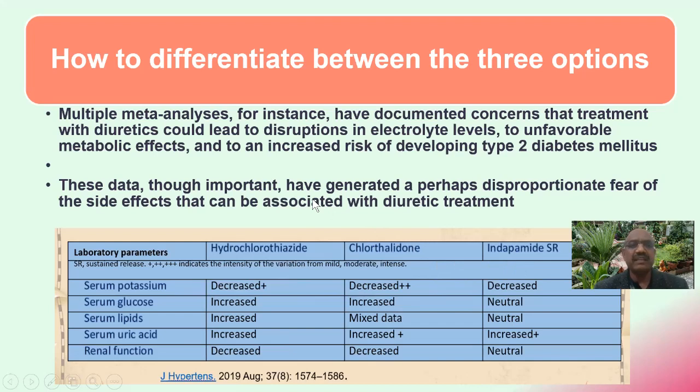Multiple meta-analyses, for instance, have documented concerns that treatment with diuretics could lead to disruptions in electrolyte levels, to unfavorable metabolic effects, and to an increased risk of developing type 2 diabetes. These data, though important, have generated a perhaps disproportionate fear of the side effects that can be associated with diuretic treatment.